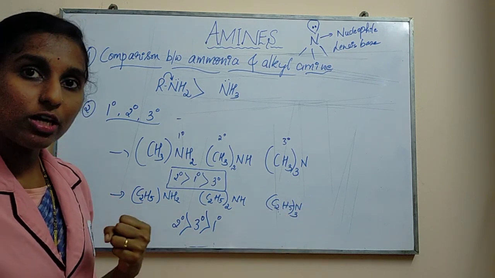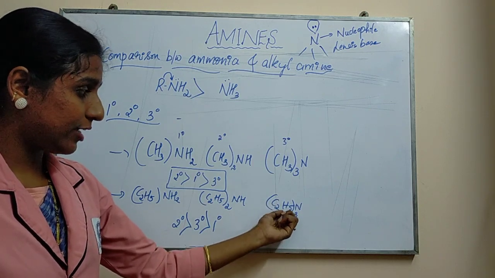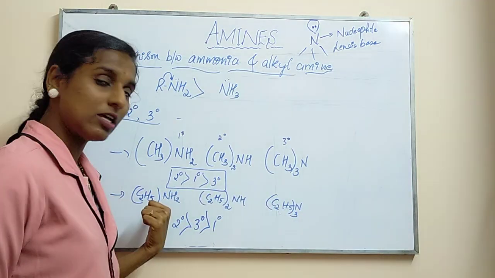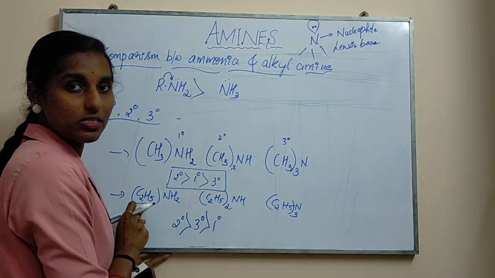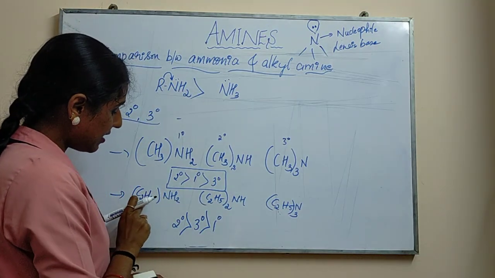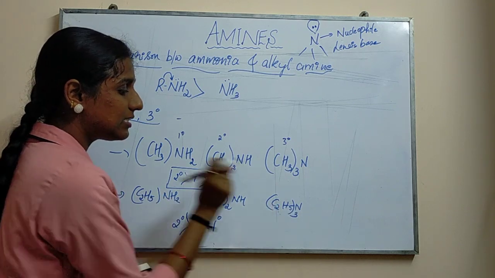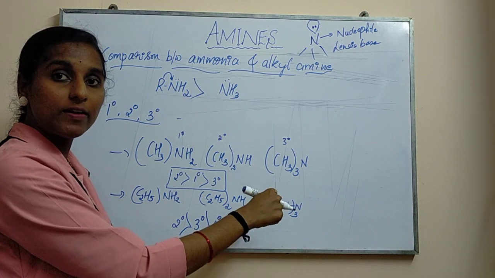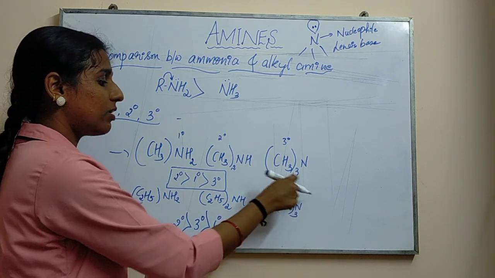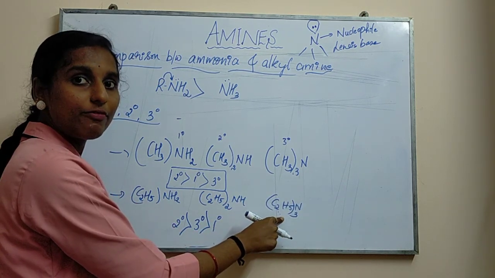So for that reason, it has the capacity to accept the proton. Though it has bulky groups when you compare with this, here the number of hydrogens is less when you compare with this. See here 5 plus 2, 7 hydrogens, here it has just 5 hydrogens. So in which case do you think the steric hindrance will be more? Steric hindrance will be more in the case of this, obviously, right? Why is it so?